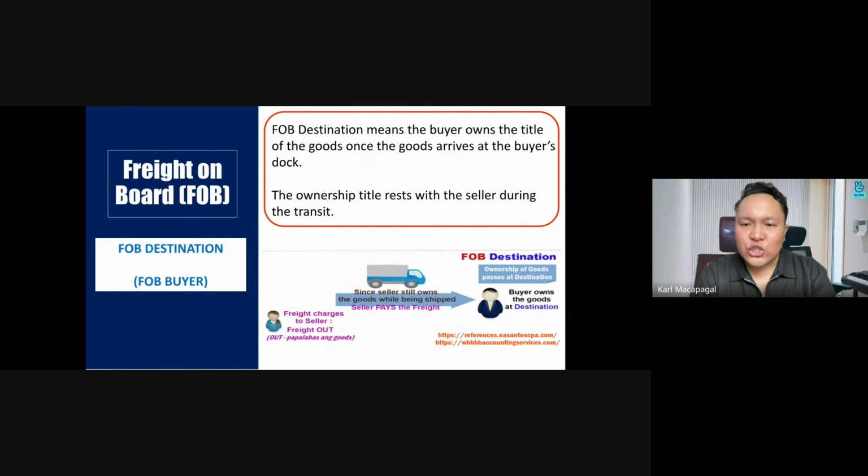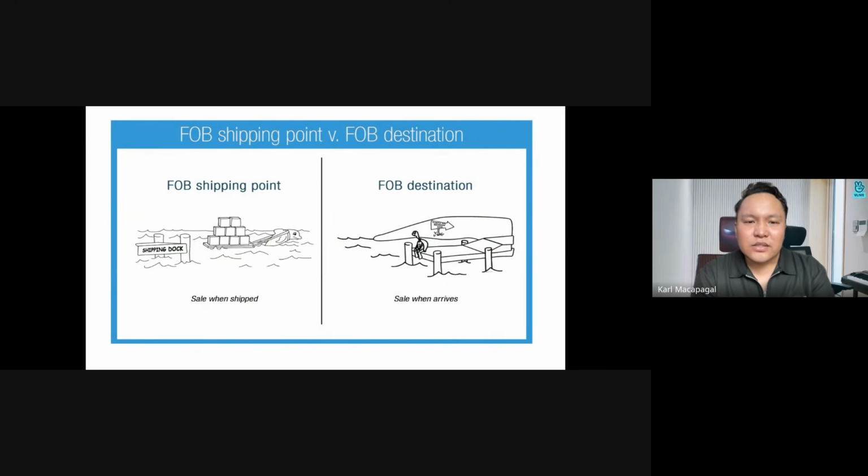FOB destination, by definition, means that the buyer owns the title of the goods once the goods arrive at the buyer's dock. The ownership title rests with the seller during the transit. FOB destination, the seller is still the owner, so the seller pays. Since the seller still owns the goods while being shipped, the seller pays the freight. And therefore, in the other term, destination, free on board is the buyer. Who pays for FOB destination? Since free on board is the buyer, it's the seller itself. Okay? So just to illustrate, shipping point from the shipping dock going to its destination.